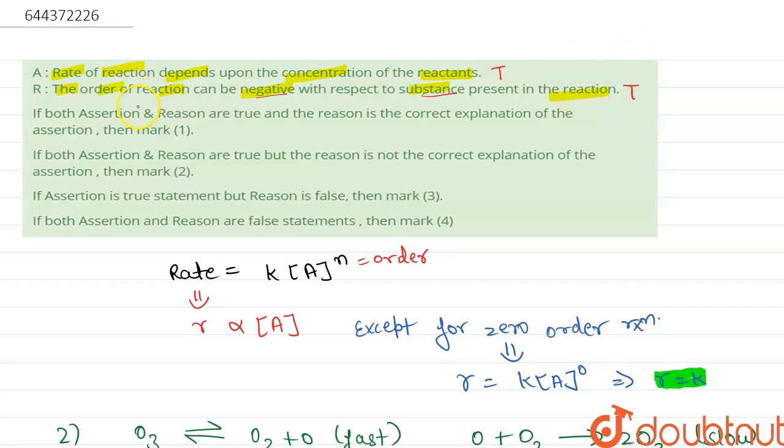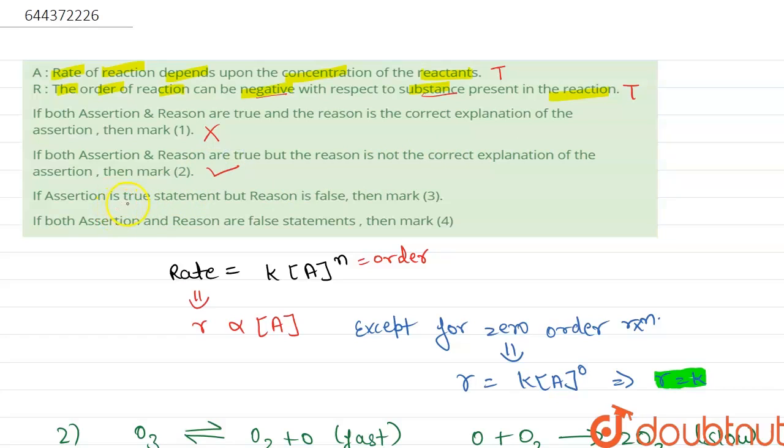Now we will move to the options. In option first we have: both assertion and reason are true and the reason is a correct explanation for the assertion. This is wrong because both statements are true, but the second statement is not a reason for the first statement. So option first is wrong. Now we move to the second option: both assertion and reason are true, but the reason is not a correct explanation for the assertion. So this will be correct.